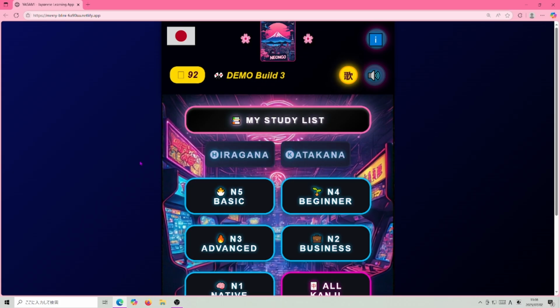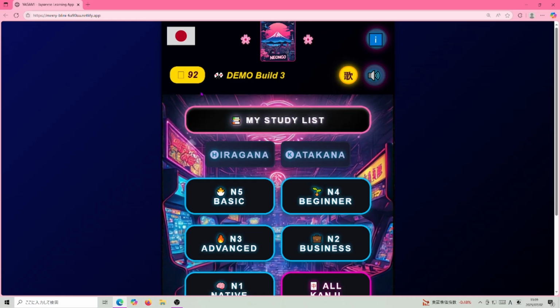I want to show you this application I'm creating for desktop or mobile. You can just tap the link in the description and see the same page I have right now. If I update anything, you will see the same on your screen as well. It's live, so no installation, nothing.